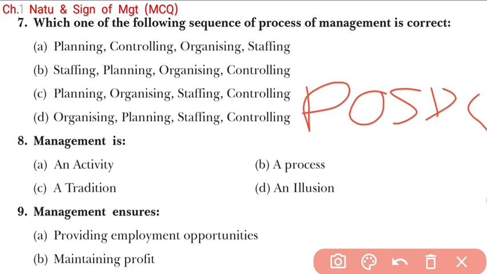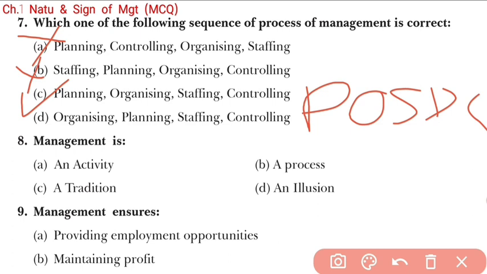So now you can match: planning, organizing, staffing, directing. Which one is correct, students? Here you can see planning after controlling, that is wrong. The first one is wrong. Planning then staffing, that is also wrong. Planning, organizing, staffing, since directing is missing, so option number C is correct.